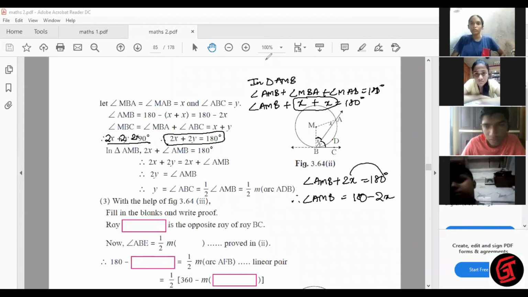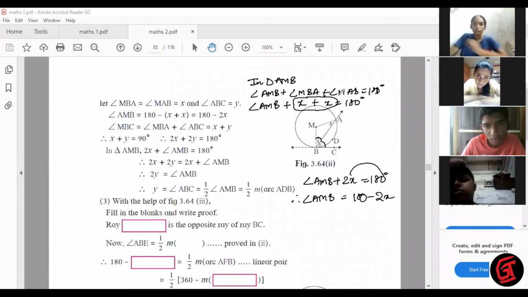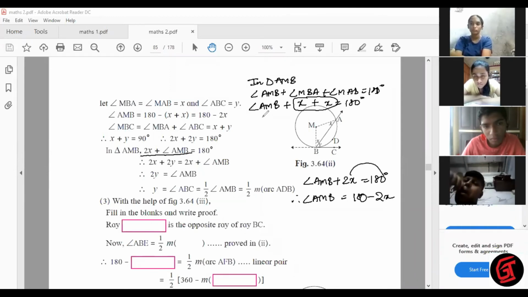Done. Next. Now see triangle AMB. We erase this also. Triangle AMB: 2x plus angle AMB.